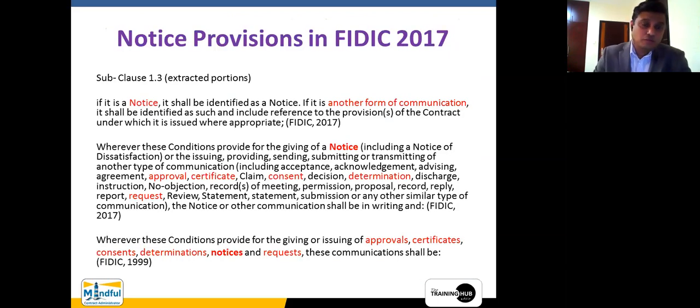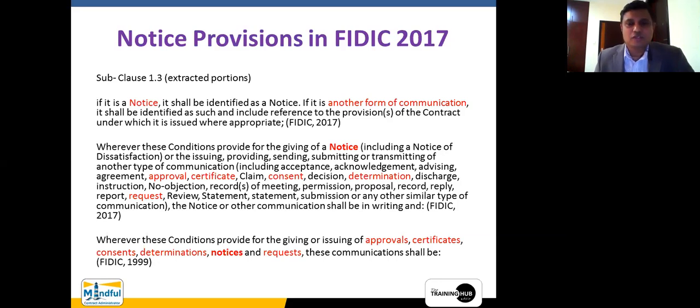Then now we have to explore the notice provisions in the FIDIC 2017 version. Now, as you are familiar with the FIDIC 1999 version as well as the SPD2 version, you may have noticed and experienced this when you are giving letters, serving letters, and getting feedback from the employer or the engineer. You may be an engineer, an employer, or a contractor. Whatever role you are playing, you have to serve notices.